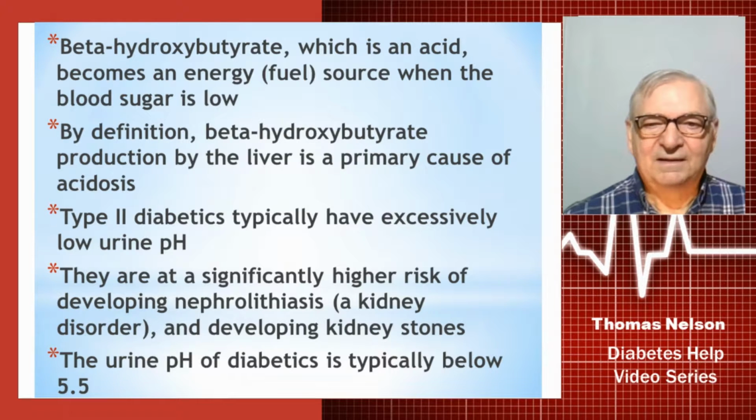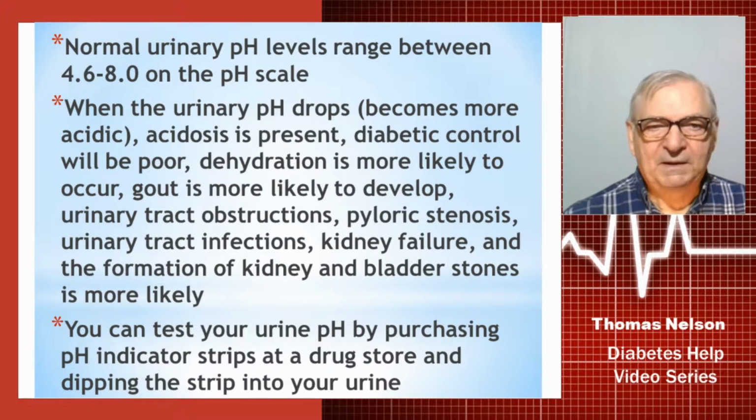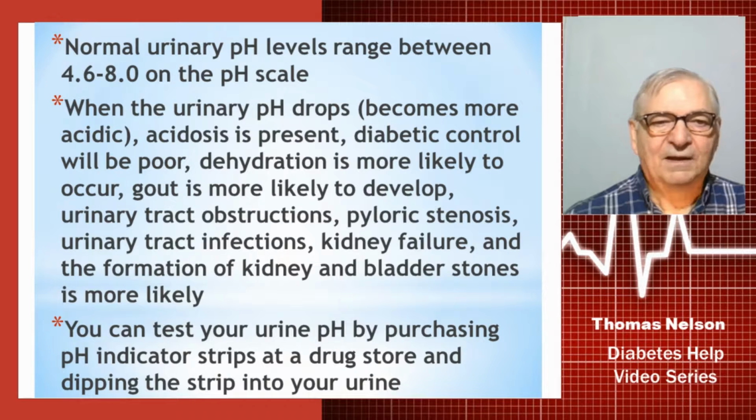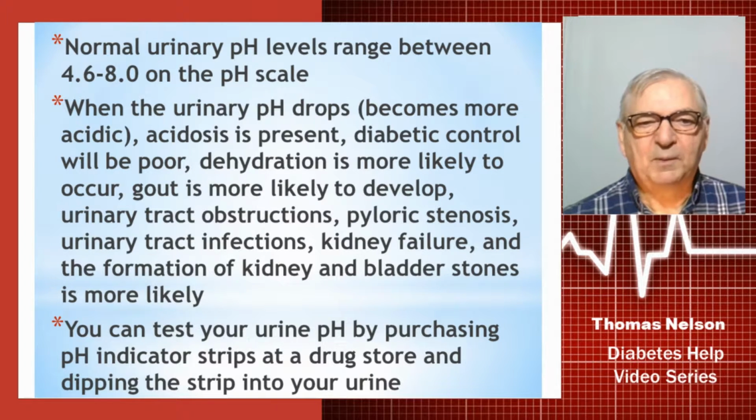and developing kidney stones. The urine pH of diabetics is typically below 5.5, which is more acidic. Normal urinary pH levels range, again, from 4.6 to 8.0 on the pH scale. So when the urinary pH drops, it becomes more acidic, acidosis will be present, and diabetic control will be poor.